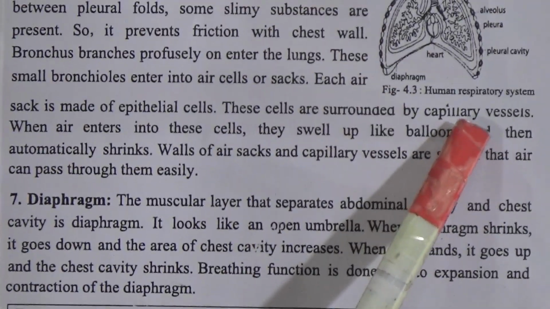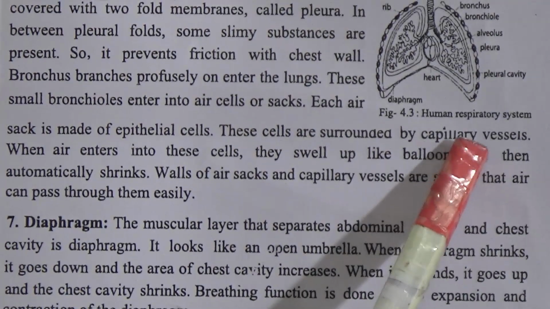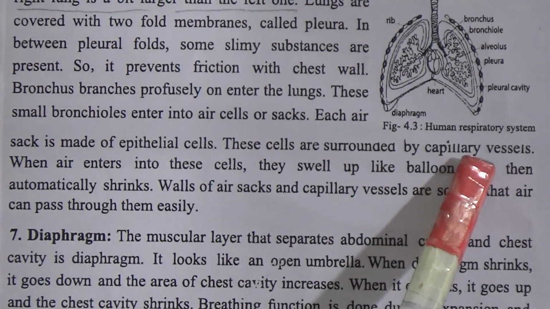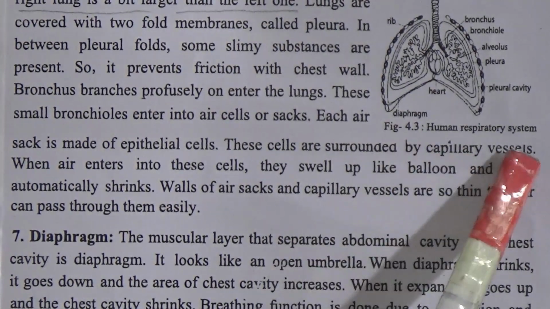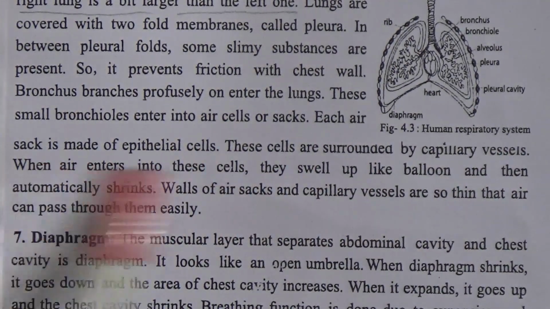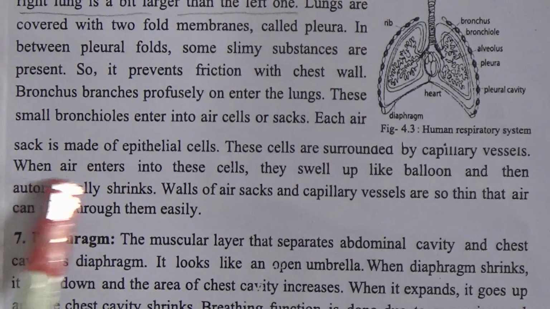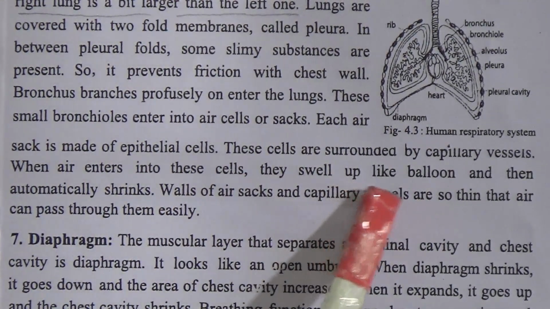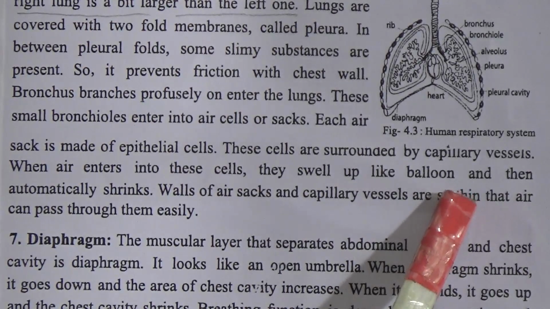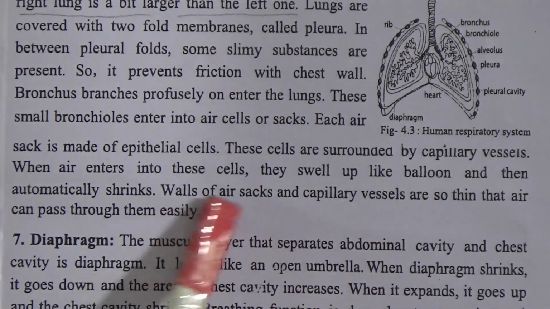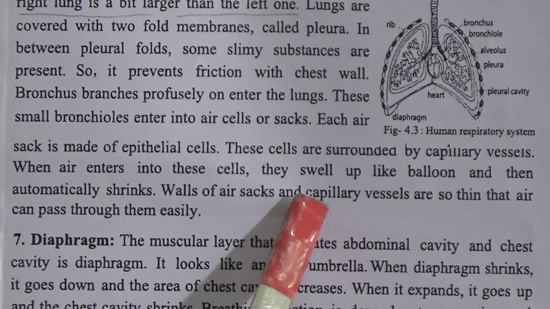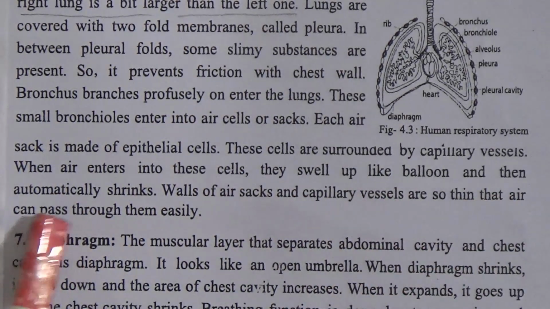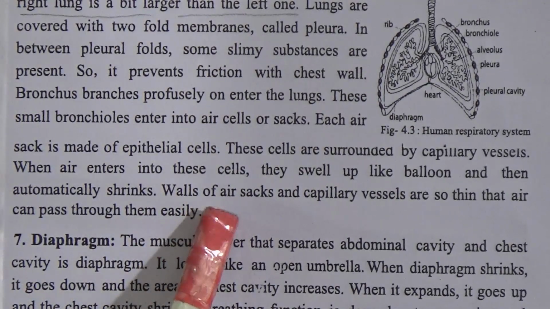Capillary vessels are very small vessels. They just look like waves. When air enters into this cell, they swell up like a balloon and then automatically shrink. Walls of air sac and capillary vessel are so thin that air can pass through them easily.